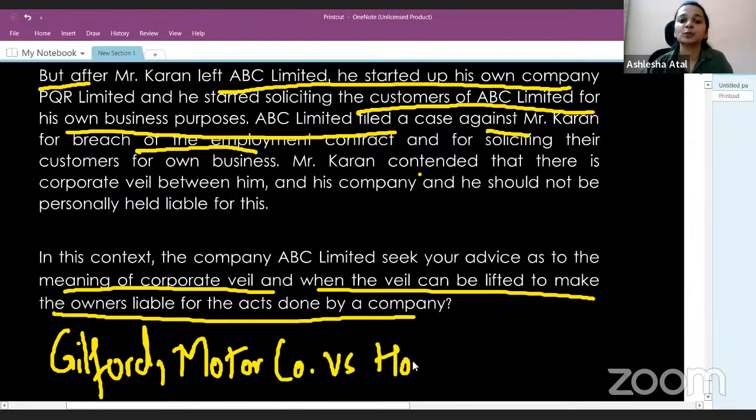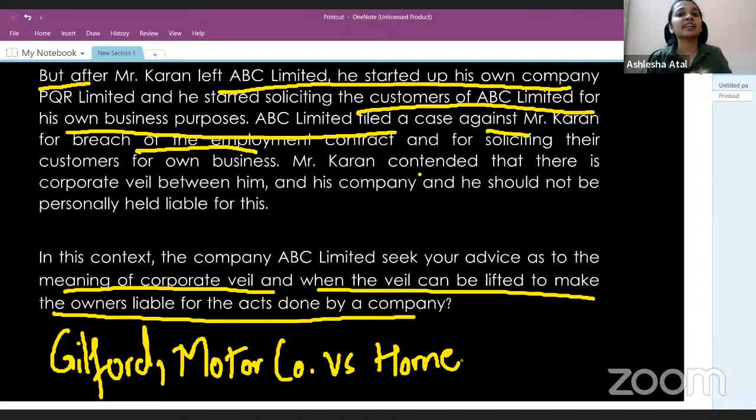I'm sure most of you would have been able to recall the name of this case law. So here, first you will have to explain the meaning of corporate veil, that there's a separation between the management and the company, the owners and the company. Then you'll have to explain the 5 situations where the corporate veil can be lifted.